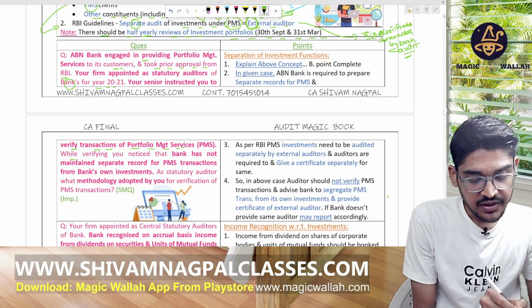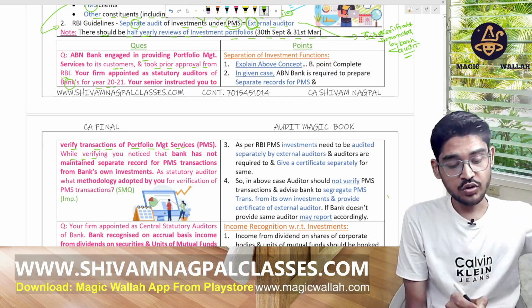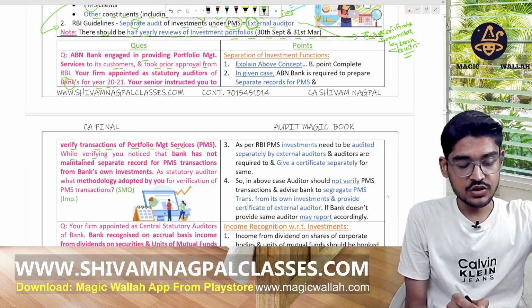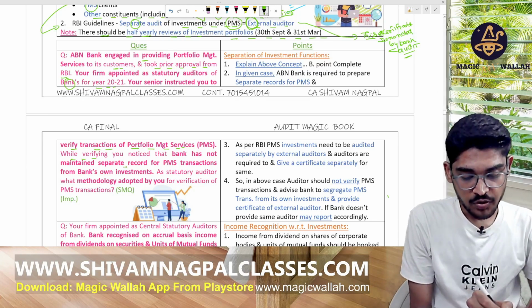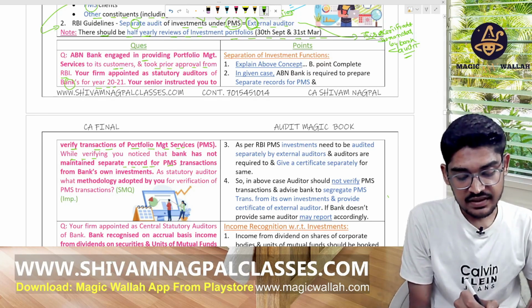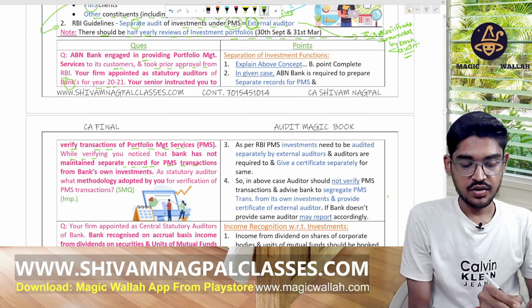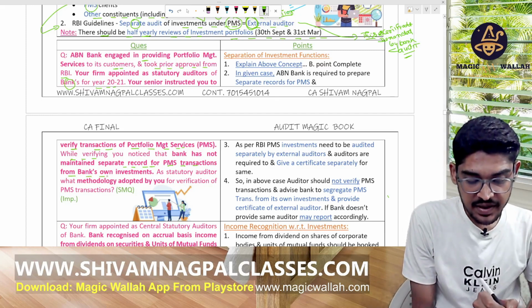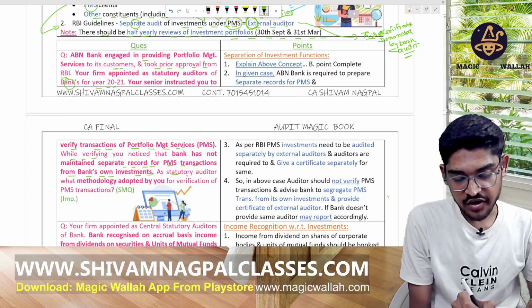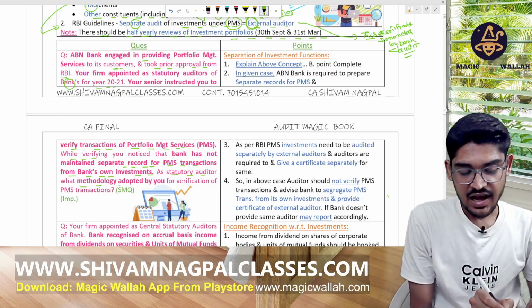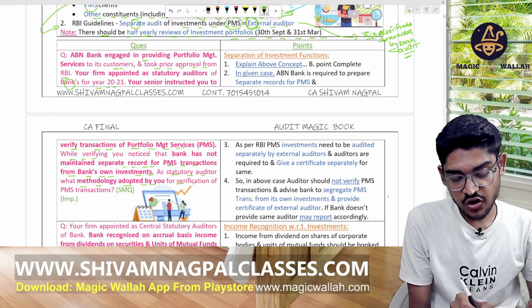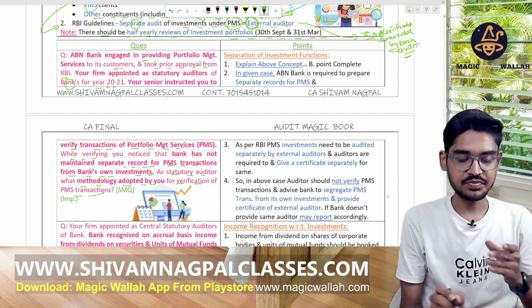While verifying, you notice that the bank has not maintained separate records for the PMS transactions, apart from the bank's own investment. As statutory auditor, what method would you adopt for the verification of the PMS transactions?